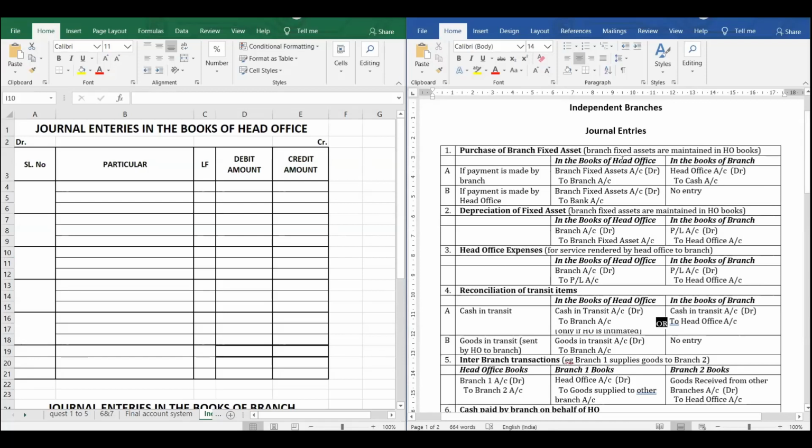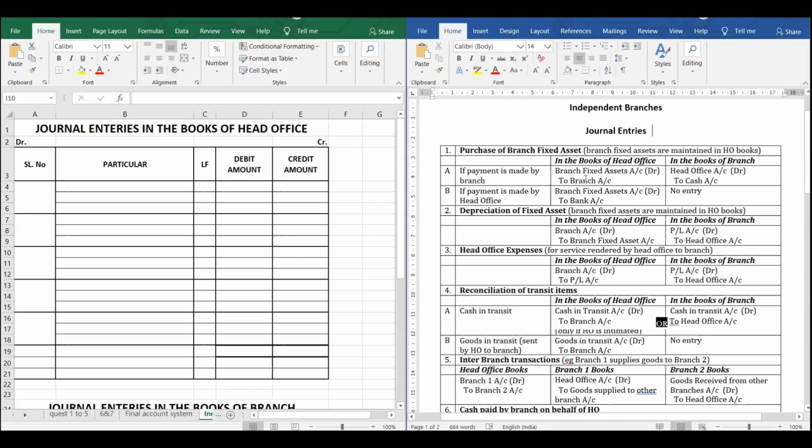That means in the books of head office, what are the transactions taking place and how they are recorded. First, if there is a purchase of a fixed asset in the branch, how should the entry be treated? If payment is made by the branch, then branch fixed asset account debit to branch account. So in the head office, in the branch account, it will be written by fixed asset.